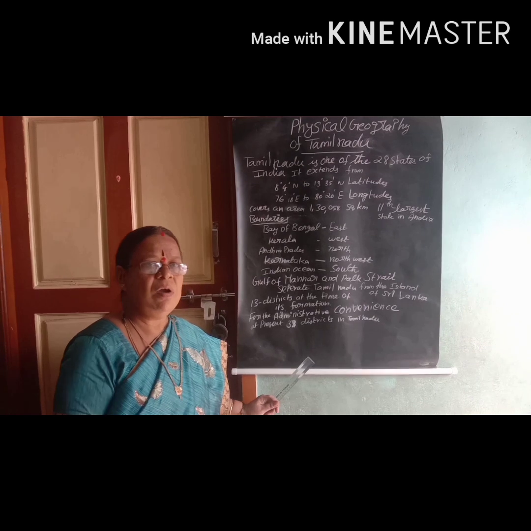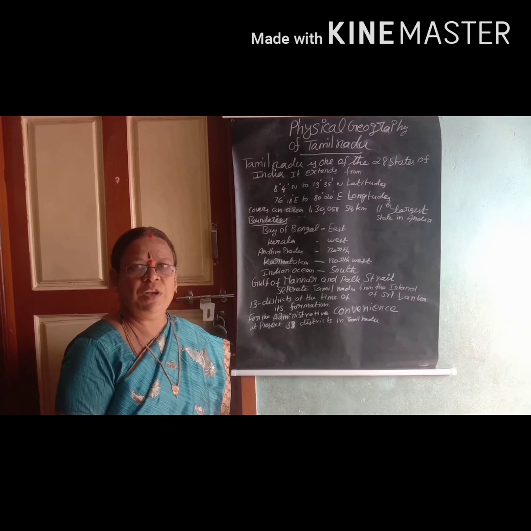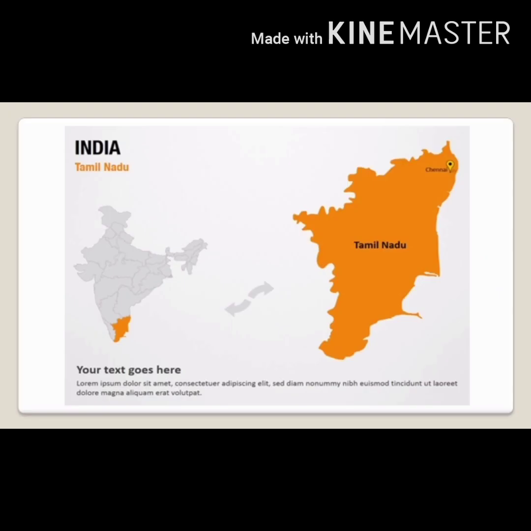All the Tamil Nadu district maps we can see in our videos. Here I show the India map. The orange shaded region is Tamil Nadu. The next map is the Tamil Nadu political map, with 38 districts and headquarters. And the next one shows the boundaries of Tamil Nadu: Kerala in the west, Andhra Pradesh in the north, Karnataka in the northwest, the Indian Ocean in the south, and the Bay of Bengal in the east.